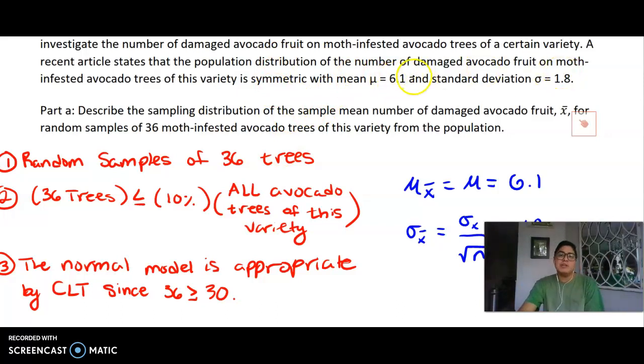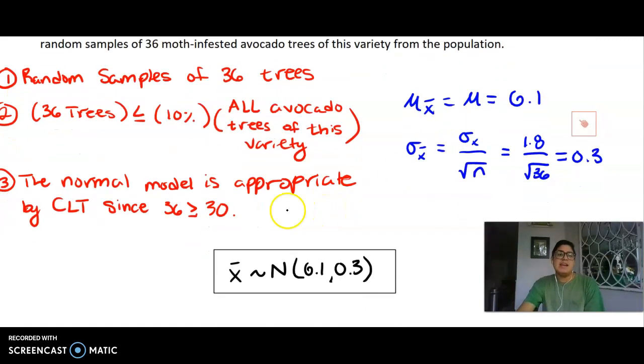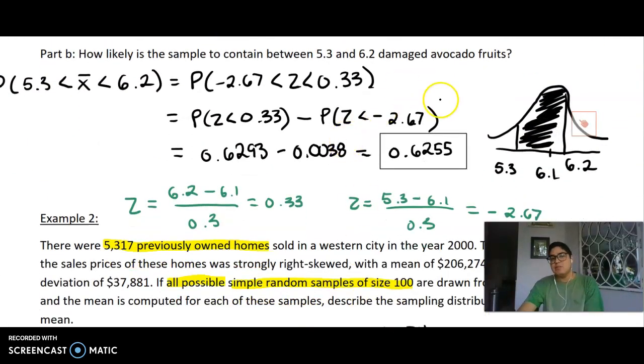Well, now I'm going to use my original population parameters, and I'm going to compute the parameters of my sampling distribution, again, just using basic substitution. And I'll get that my sample average is distributed normally with a mean of 6.1 and a spread of 0.3. Well, from here, now I want to find the probability that the sample is to contain between 5.3 and 6.2 damaged avocado fruits. So again, we start off by writing our probability statement.